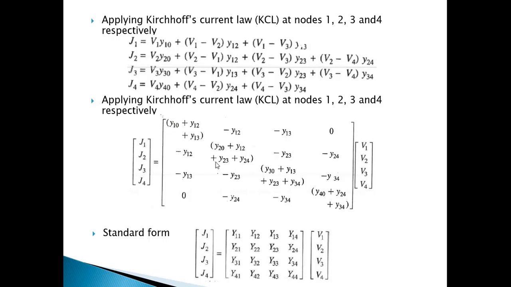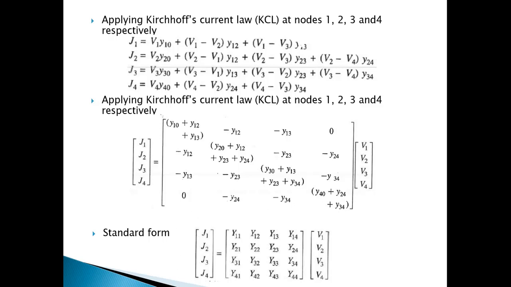So this diagonal matrix will be very important, and the off diagonal elements you see that are coming as negative are the elements that are connected between two buses. So Y12, Y13, Y23, Y24, these are connected to these buses. Like this Y13 is the admittance connected between 1 and 3.